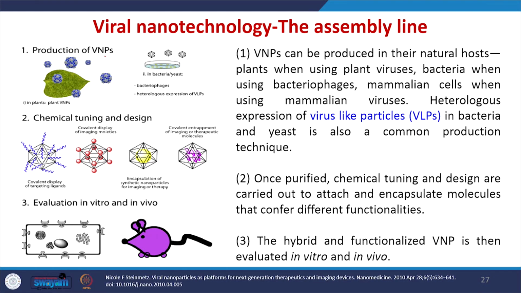Let us learn how to produce viral nanoparticles for various therapeutic applications. To produce the viral nanoparticles, we add the virus to the plant leaf, and once we add the virus, it will make millions of copies of the plant virus. Then these viruses can be chemically modified. We can remove the nucleic acid and add the anti-cancer drug or any therapeutic molecules inside the viral capsid. Then we can also add an antibody or a ligand which can specifically bind to the cancer cell.